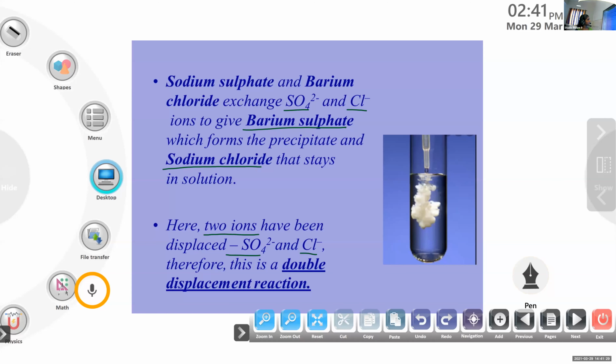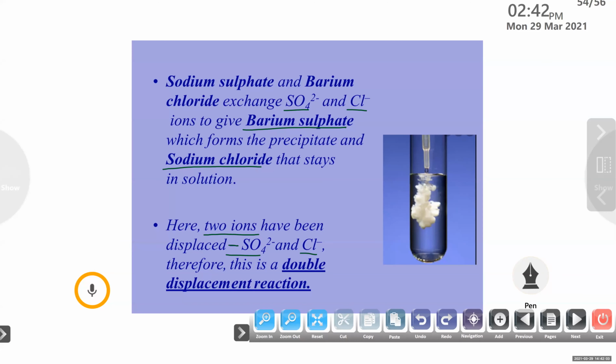Sodium sulfate and barium chloride exchange SO4 2 minus and Cl minus ions to give barium sulfate, which forms the precipitate, and sodium chloride that stays in solution. Okay. Here two ions have been displaced, SO4 2 minus and Cl minus. Now that is not minus, just hyphen. Okay.